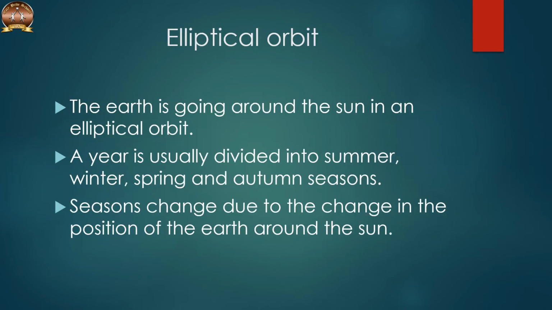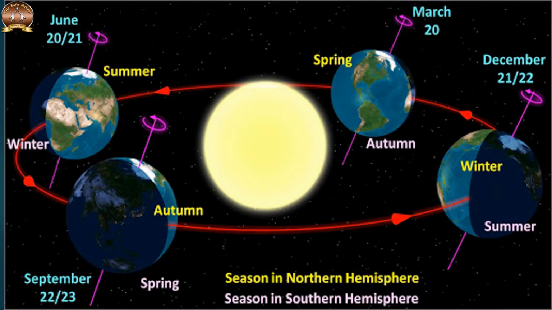The earth is going around the sun in an elliptical orbit. Here elliptical means in oval shape. The earth is inclined in the same direction throughout its orbit. Normally the year is divided into summer, winter, spring and autumn seasons. These seasons change due to the change in the position of the earth around the sun. In this picture we can see the seasons in northern hemisphere and in southern hemisphere.